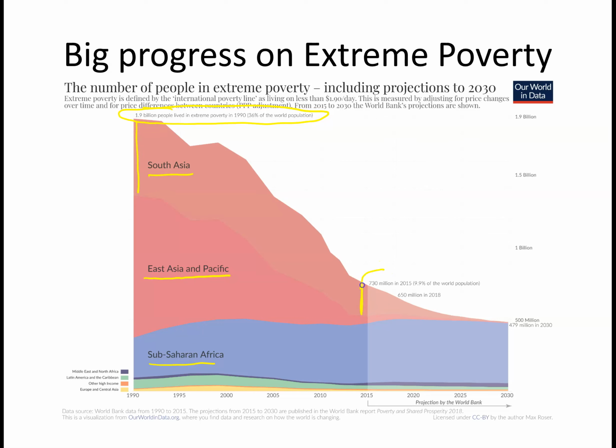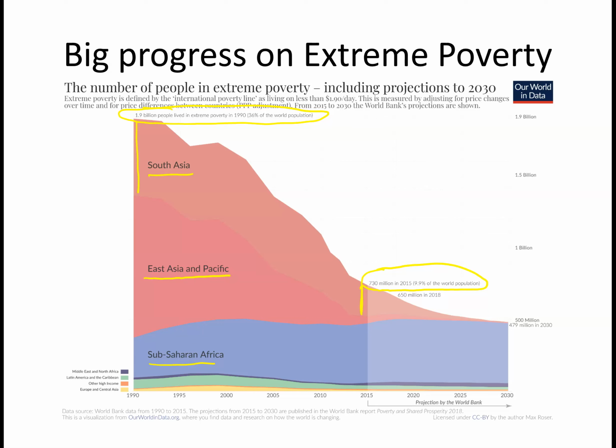So by 2015, they estimated about 730 million people still living in this extreme poverty. People may be low income, but not as extreme as it was before, which is about 10% of the world's population. So again, this is amazing. This is an absolutely amazing change that has taken place.